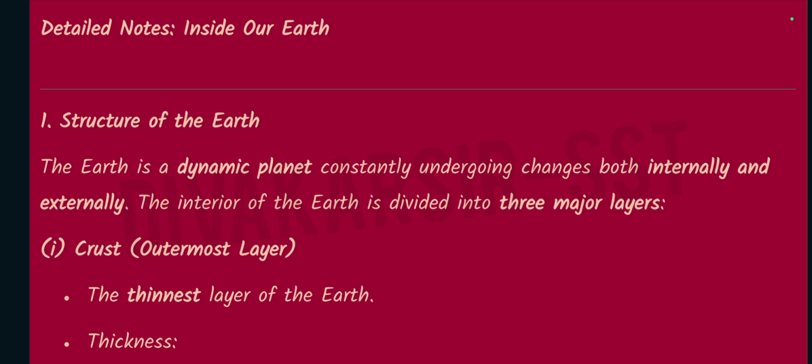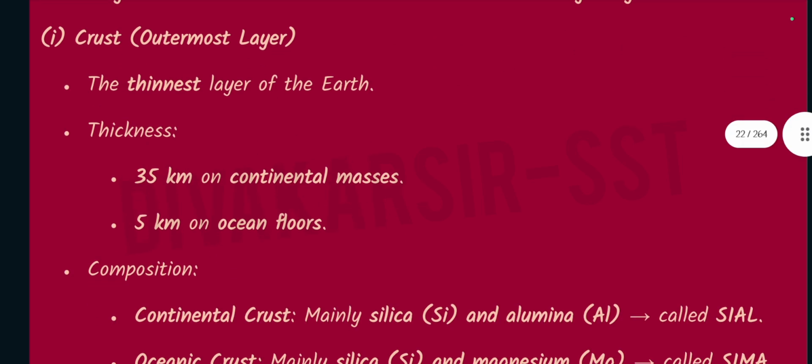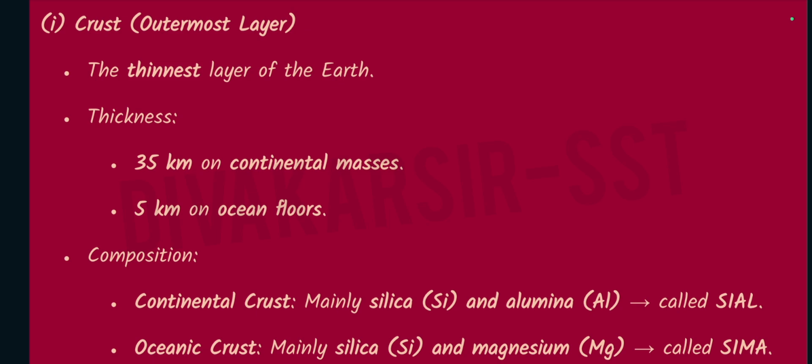Number 1. Structure of the Earth. The Earth is a dynamic planet constantly undergoing changes both internally and externally. The interior of the Earth is divided into three major layers. Number 1. Crust, the outermost layer, the thinnest layer of the Earth. Thickness: 35 km on continental masses, 5 km on ocean floors.